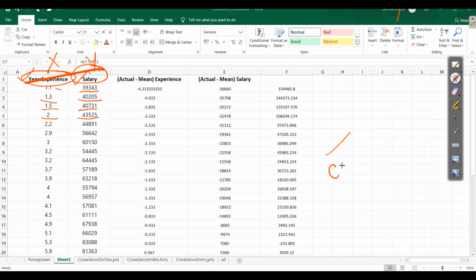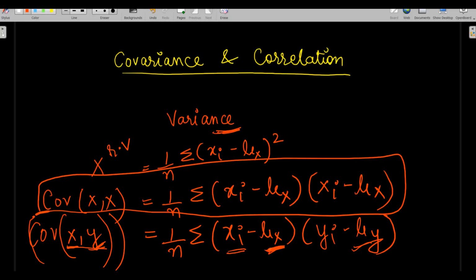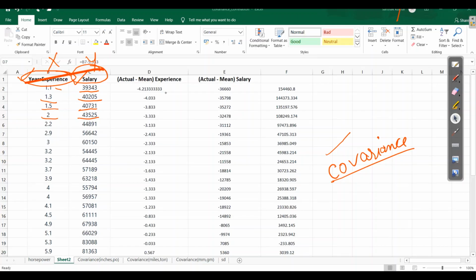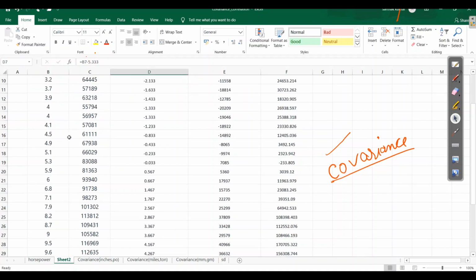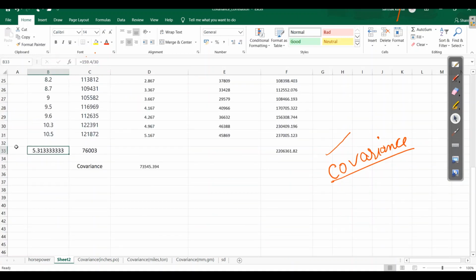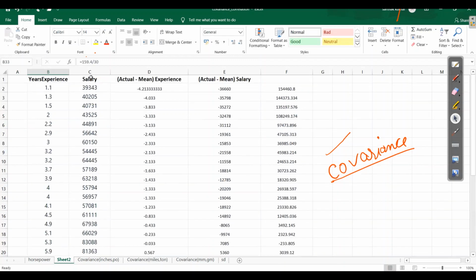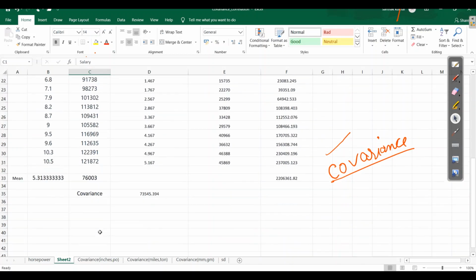Here we will calculate covariance. For calculating covariance, we need to know the actual data, the mean of the data, similarly the same with the other variable, and then we need to multiply these two and divide by our n. So for this I did the same. For years of experience, we have calculated the mean, which is 5.3. For salary, we have calculated its mean, 76,000.